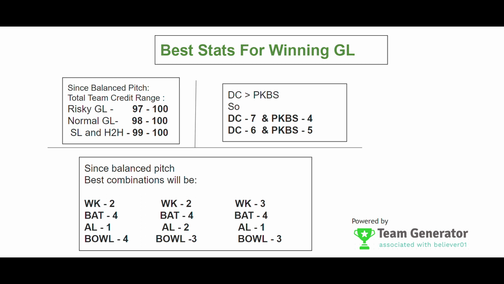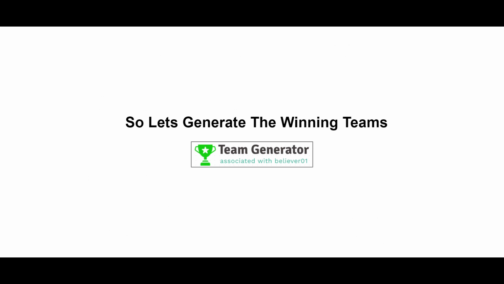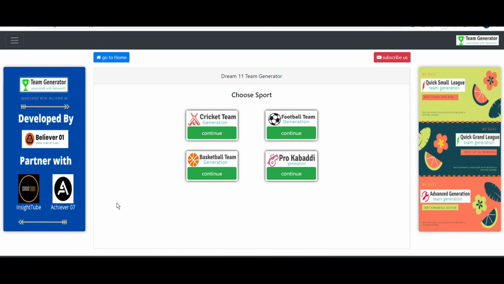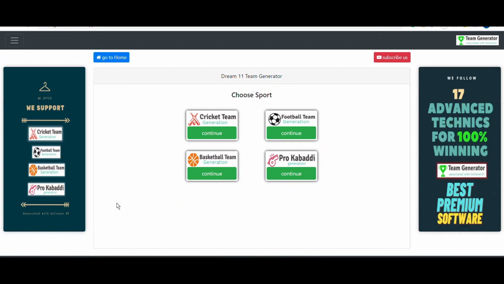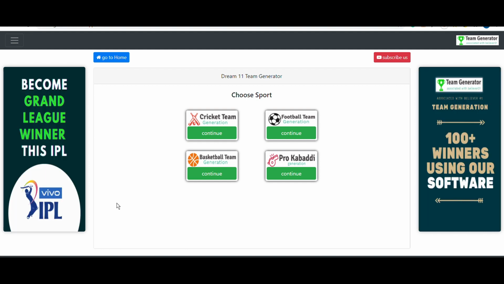By using all the data that we have analyzed, let's use our team generator software in order to generate the Grand League teams. So let's jump into our software. This is how our software looks. For those who don't know about it, this is an advanced team generator software. It uses multiple algorithms in order to generate accurate teams. It supports a wide variety of fantasy applications that include Dream11, My Team 11, MPL, My11Circle and other applications as well.